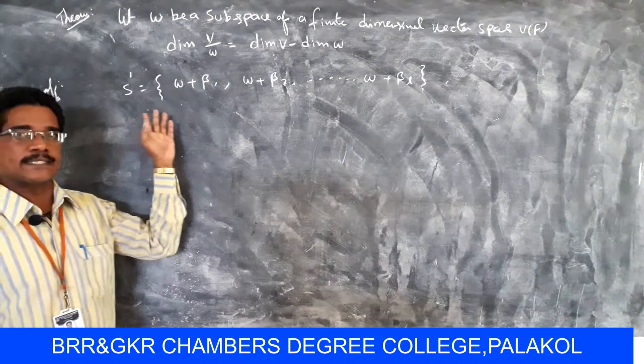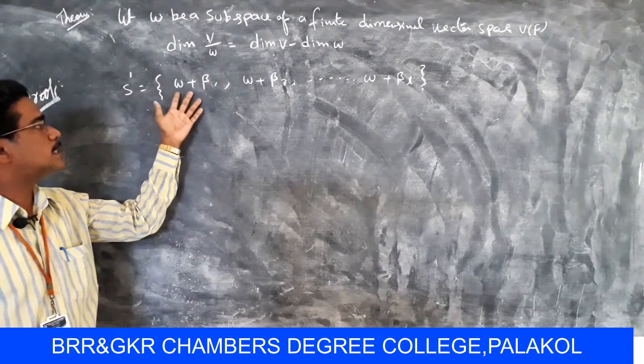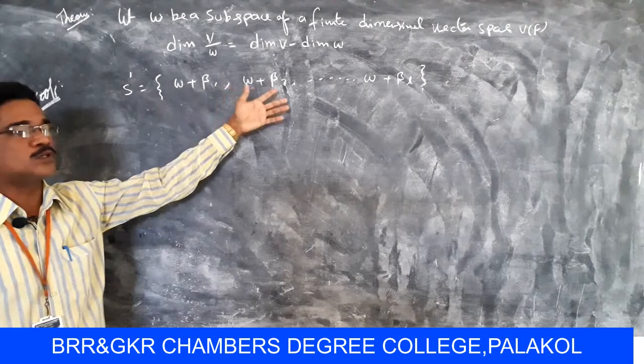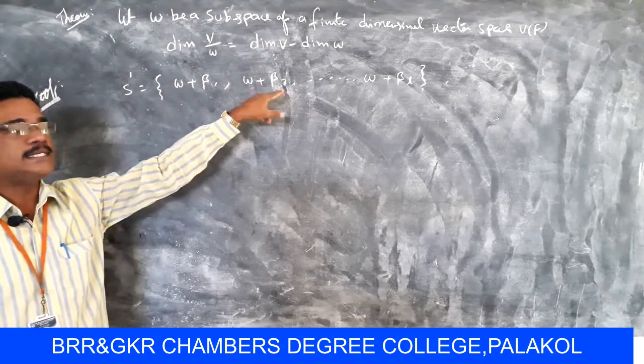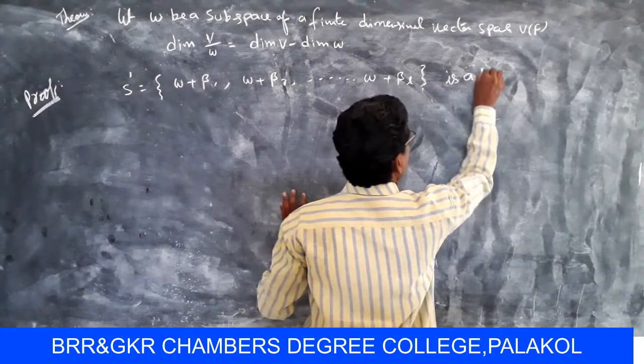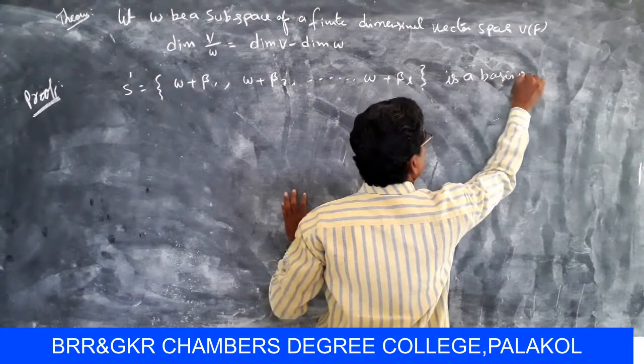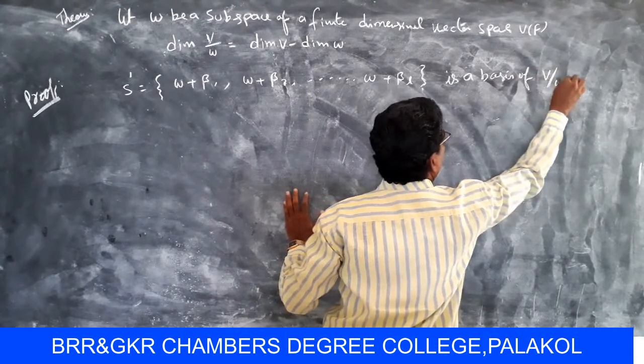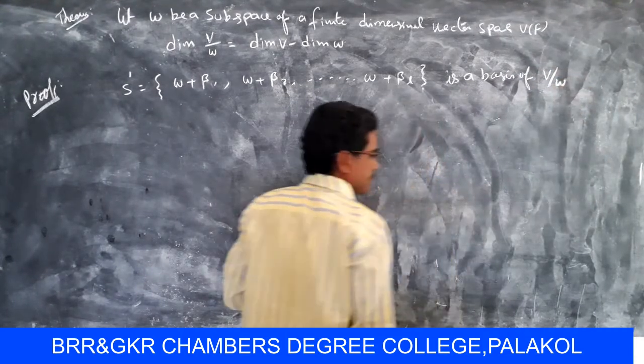So the set S' = {W + β1, W + β2, ..., W + βL} is a basis of V/W, that means the quotient space.